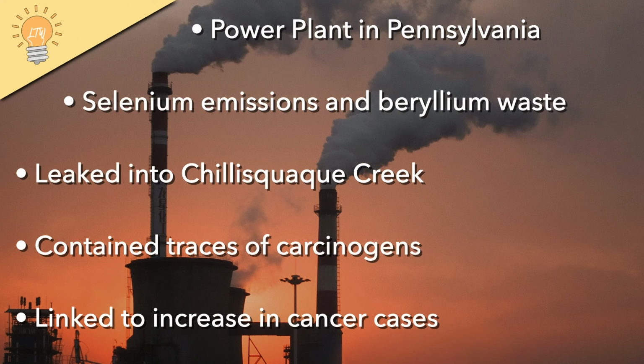A real-world example of this is a study from 1986, which investigated the effects of a coal-fired power plant on its surroundings in eastern Pennsylvania. The factory had been known to emit selenium emissions and discharge beryllium waste, and this had been leaking into the Chilliscauqui Creek, which flows into the larger Susquehanna River. The study had confirmed that the levels of water in the river, which is actually used in the area's water supply, contained traces of carcinogenic particles. This essentially means that the coal power plant had been connected to an increase of cancer cases in the area of Chillisquawkee.